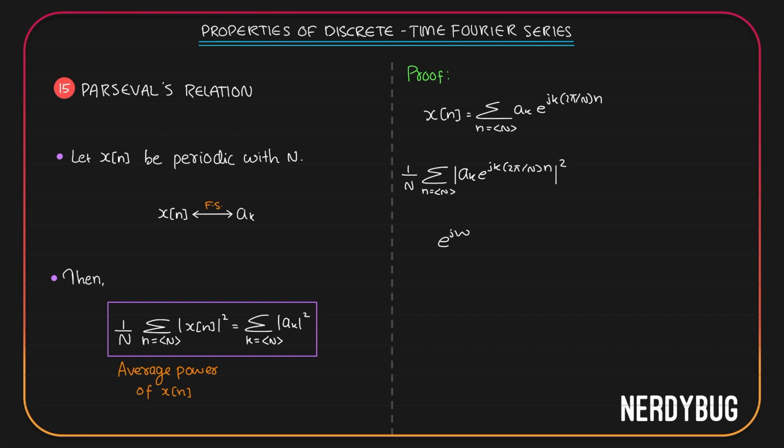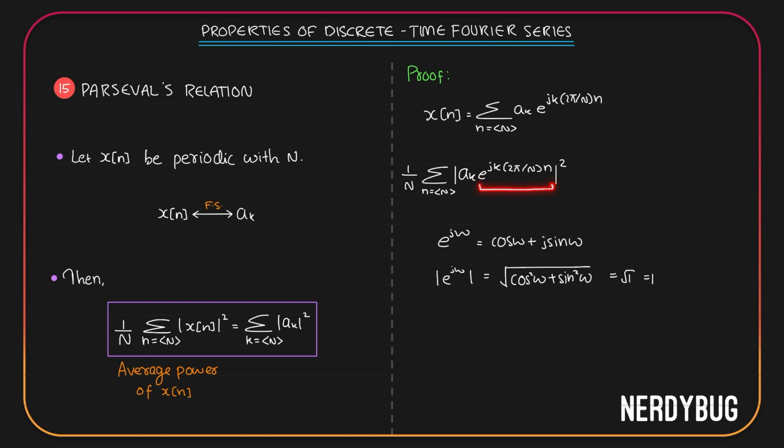According to Euler's formula, this is cos omega plus j sine omega. Then its magnitude will be root of cos square omega plus sine square omega. But cos square omega plus sine square omega is 1. So this is root of 1 or 1. So the magnitude of this part is just 1.